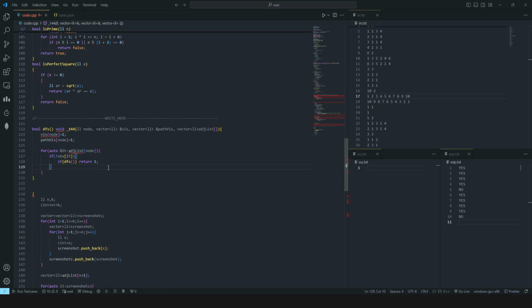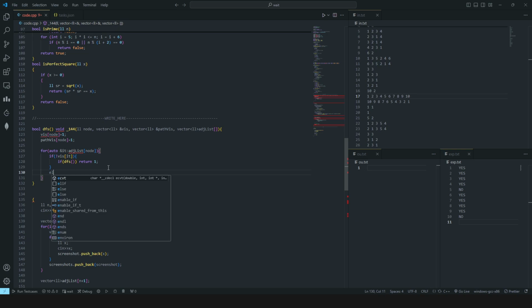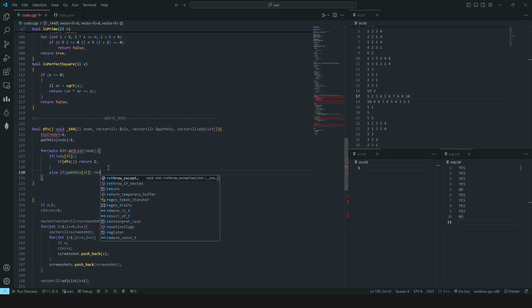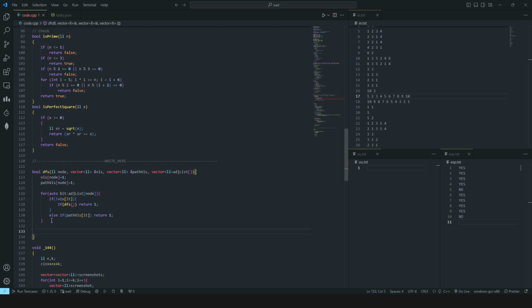And if it is visited and it is also path visited, then we will return a true. If it has never detected a cycle, we will return a false, right?